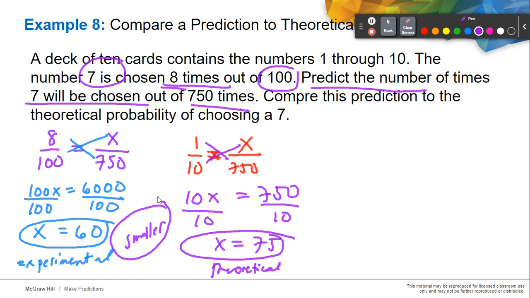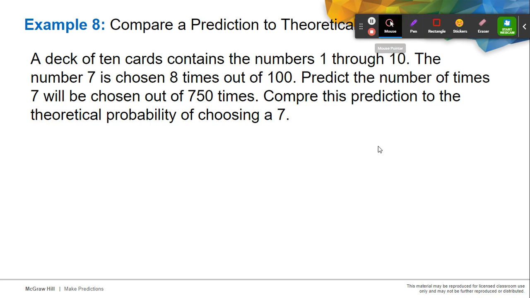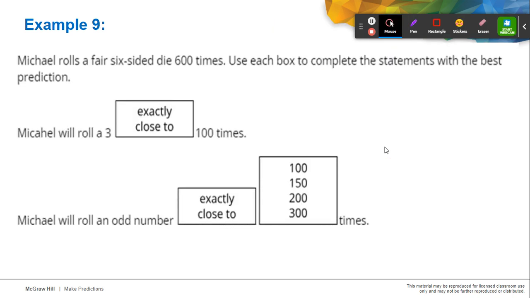Then finally, let's use that knowledge to answer our final question for today. Michael rolls a fair six-sided die 600 times. Use each box to complete the statement with the best prediction. Michael will roll a 3 exactly or close to 100 times. As you can see here, this is an obvious answer because when you say exactly, we are very certain it will happen. Since it's only probability, we have to say close to because we are not actually very sure. So Michael will roll a 3 close to 100 times.